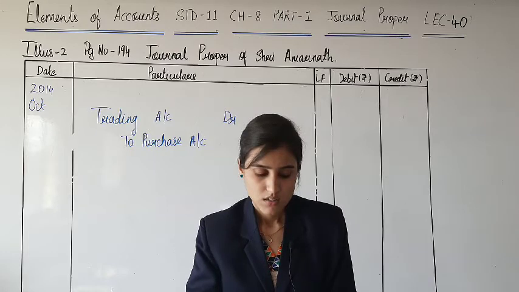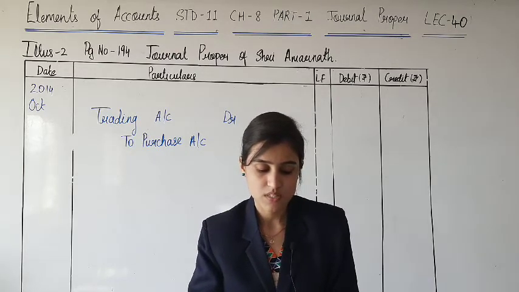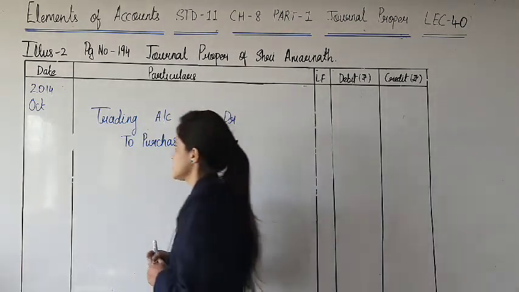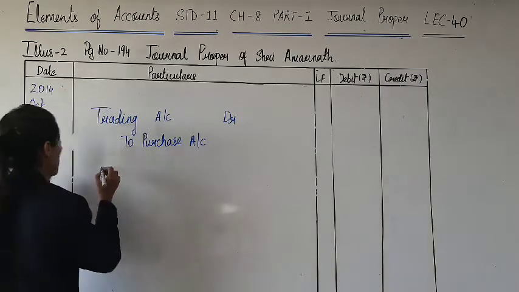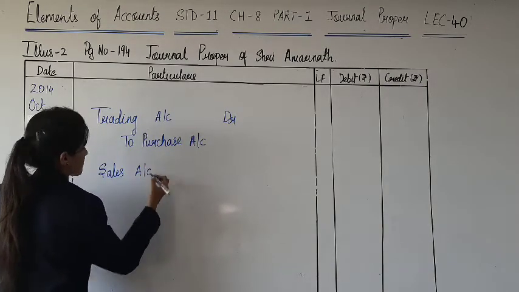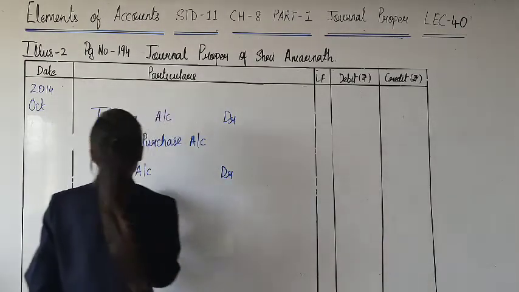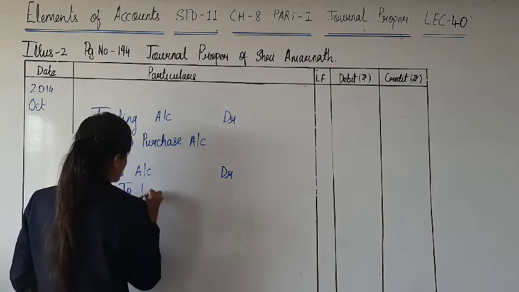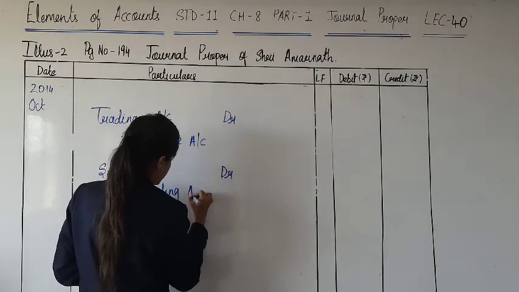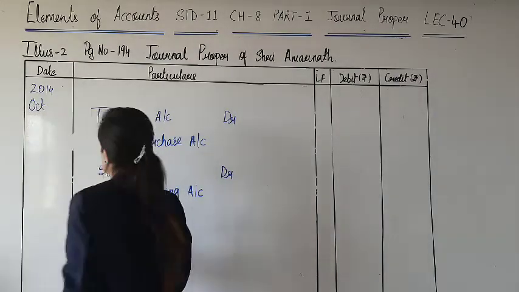They say balance of sales account is rupees 85,000. Sales is having credit balance. Now it is to be closed, so we will debit it. Of course, this is again related to goods, so will be closed and transferred to trading account. Alright. Next.